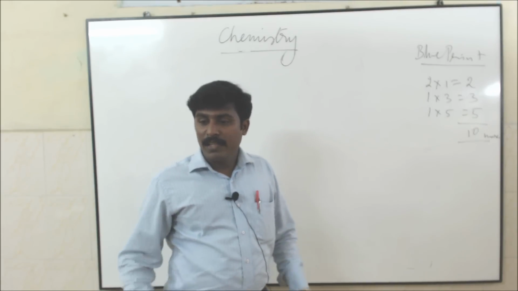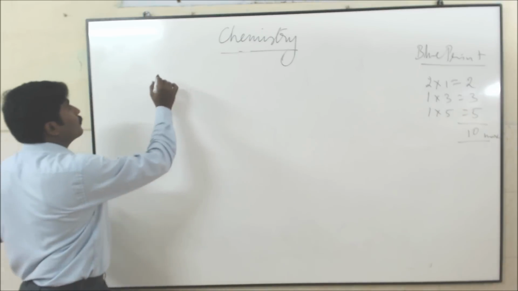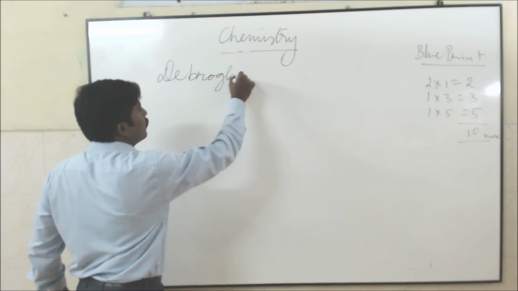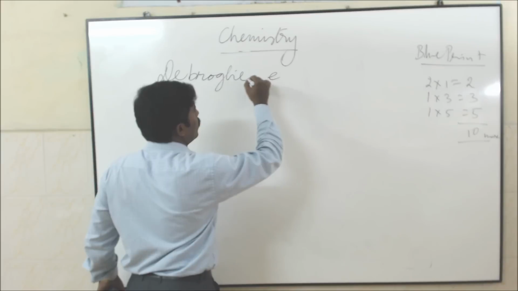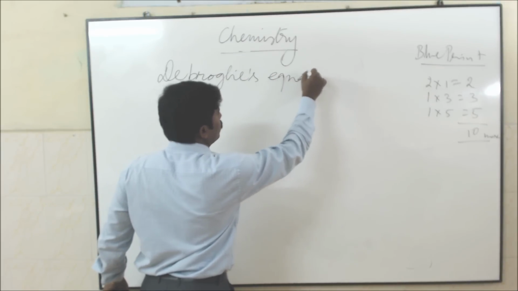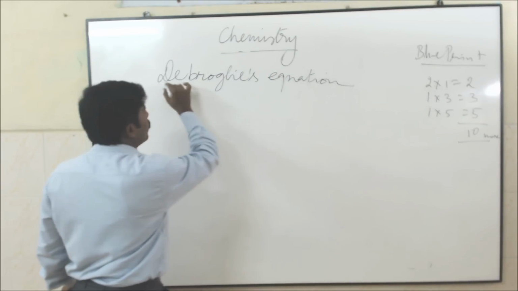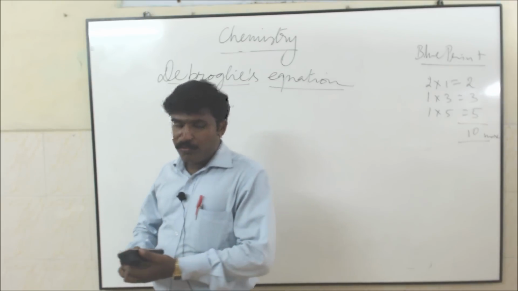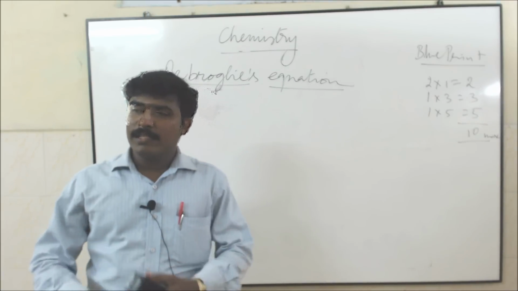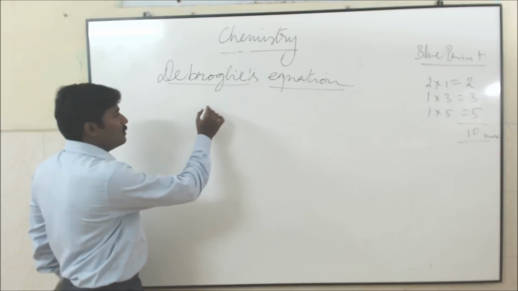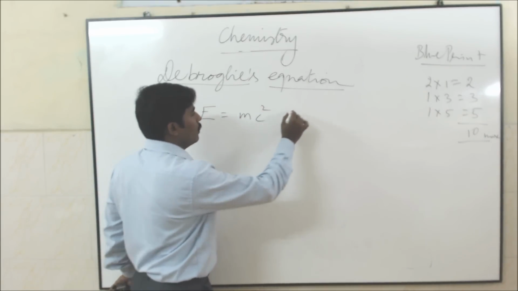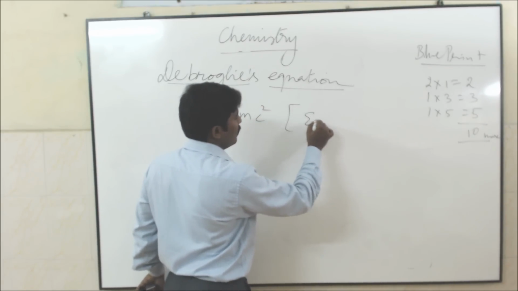Important 5-mark question: de Broglie's equation. Think about a photon. If a photon has particle nature, you can write the energy E is equal to mc square according to Einstein's mass energy relationship.